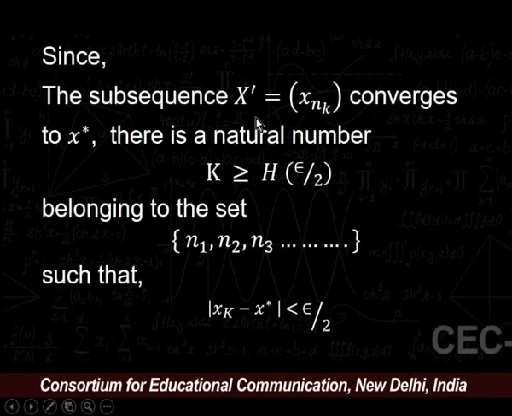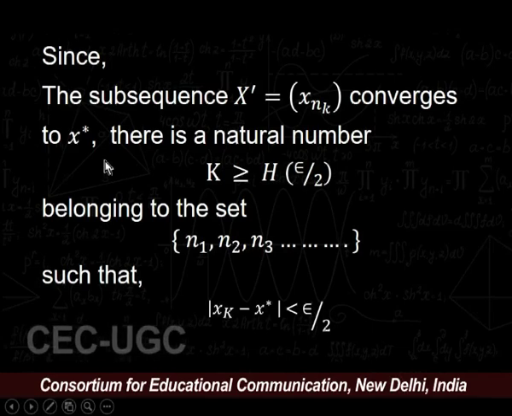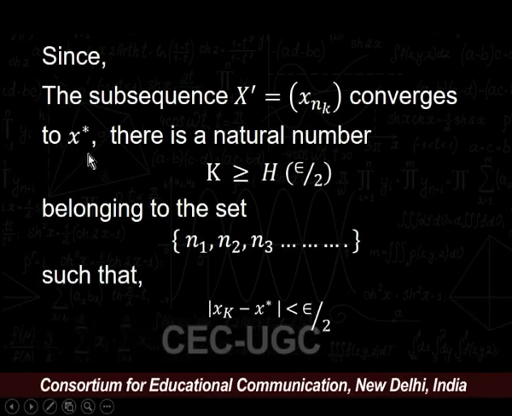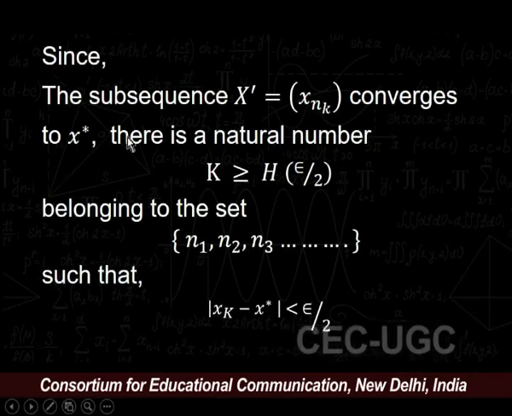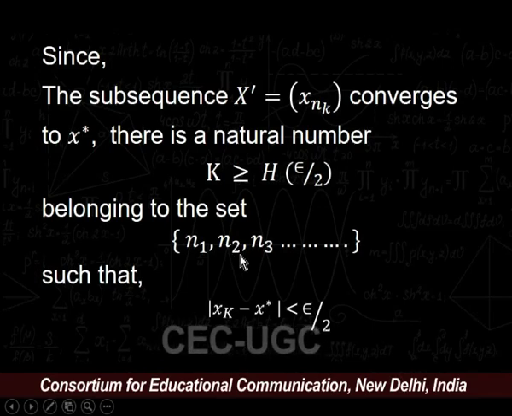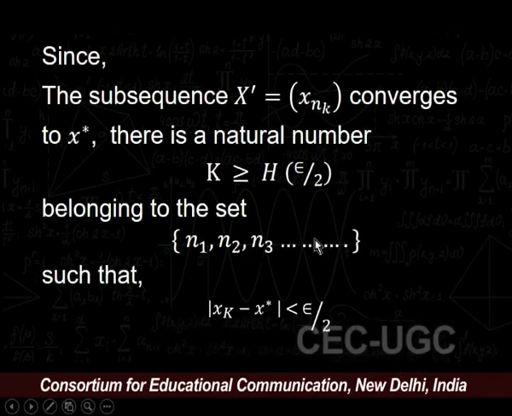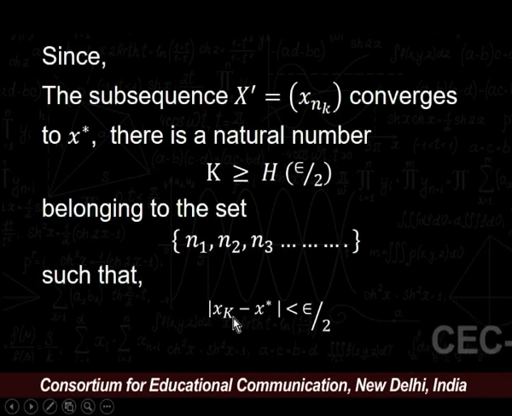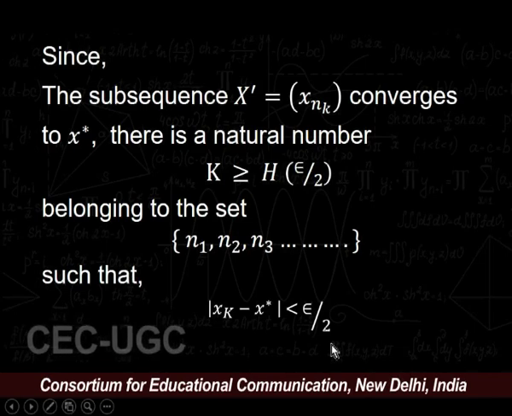Since the subsequence x' = (xnk) converges to x star, there is a natural number k greater than h belonging to the given set n1, n2, n3 and so on, such that we get modulus of xk minus x star strictly less than epsilon by 2.